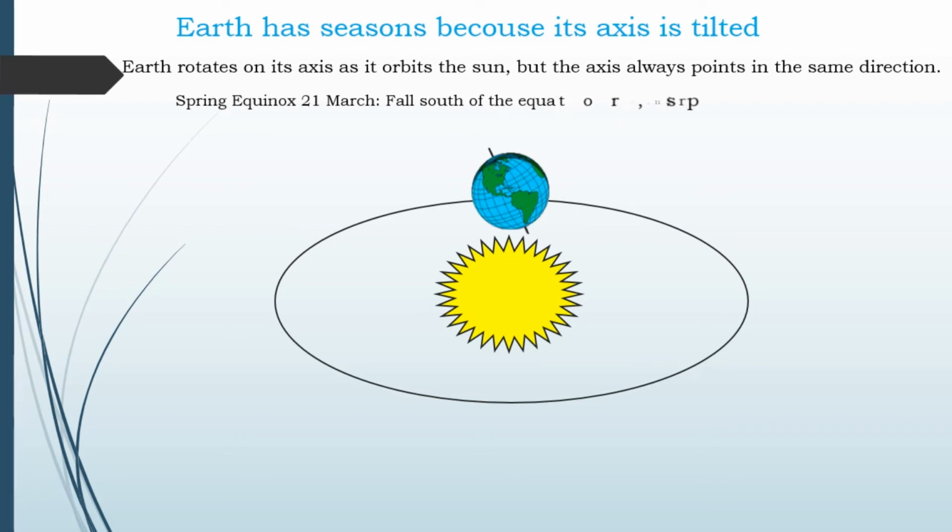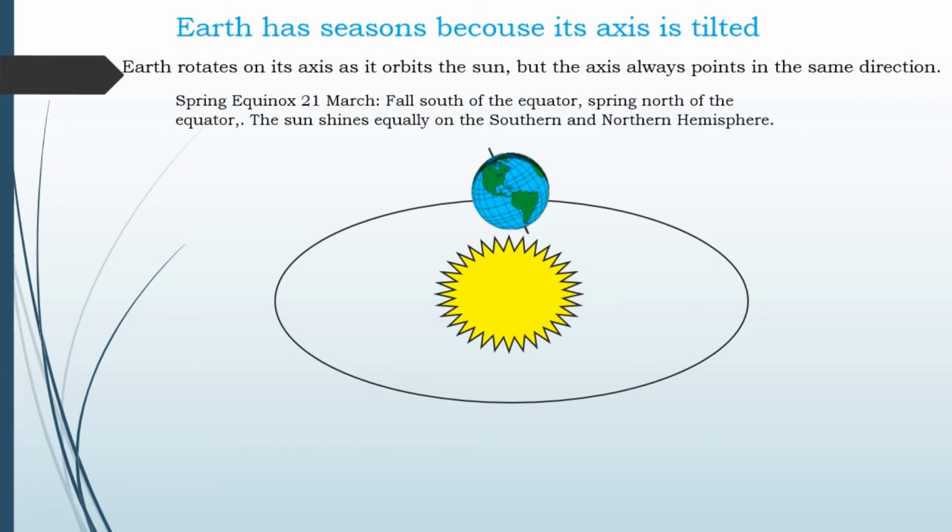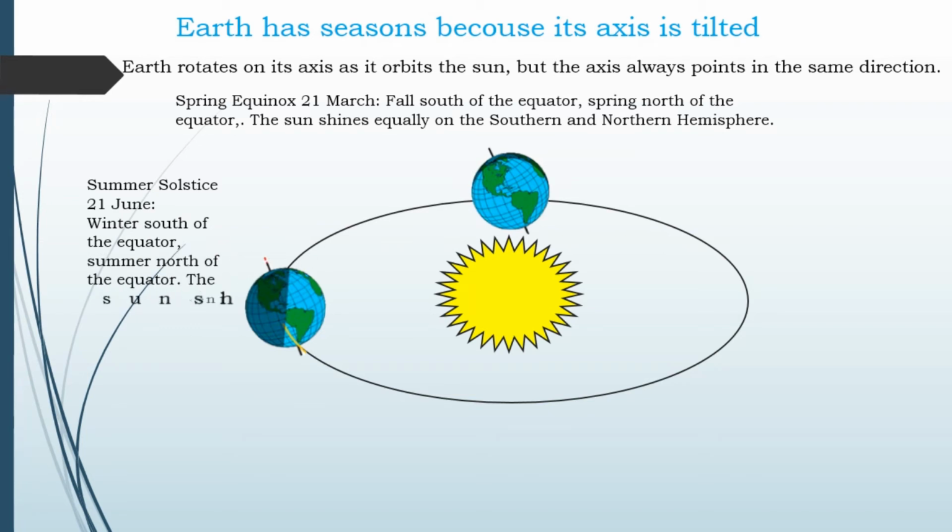Spring equinox, 21st March: fall south of the equator, spring north of the equator. The sun shines equally on the southern and northern hemisphere. Summer solstice, 21st June: winter south of the equator, summer north of the equator. The sun shines directly on the northern hemisphere and indirectly on the southern hemisphere.